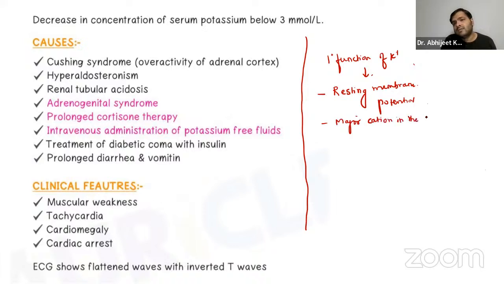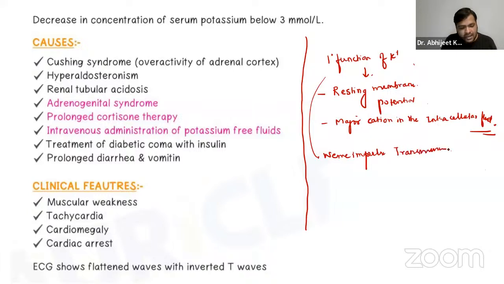So it is essential for maintaining the resting membrane potential of the cells. It also helps in nerve impulse transmission, and also the muscle contraction.